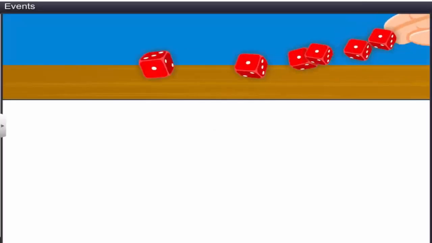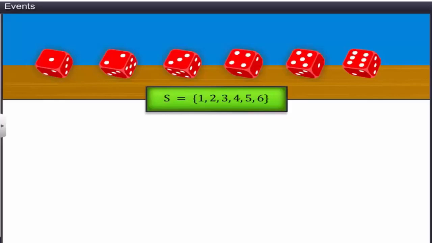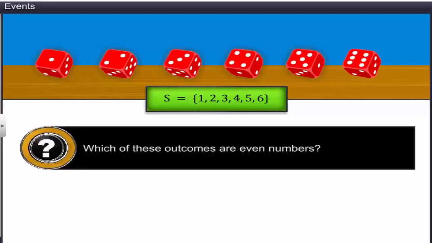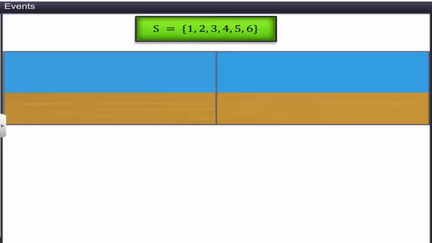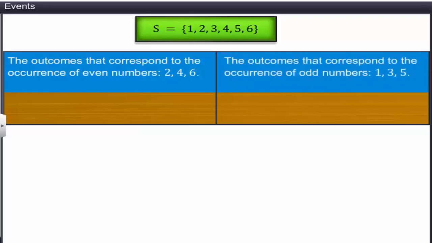Let's consider an experiment of throwing a die once. The sample space associated with this experiment is {1, 2, 3, 4, 5, 6}. Which of these outcomes are even numbers? They are 2, 4, and 6. This implies the outcomes that correspond to the occurrence of even numbers are 2, 4, and 6. Similarly, the outcomes that correspond to the occurrence of odd numbers are 1, 3, and 5.